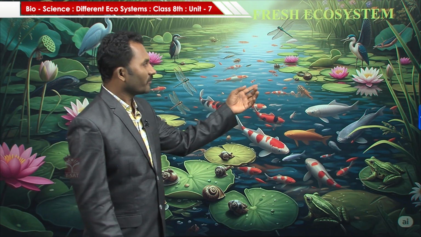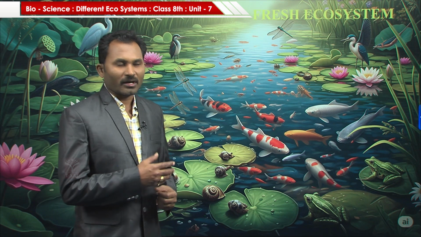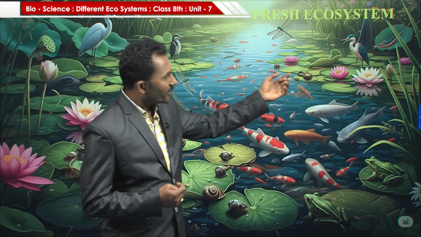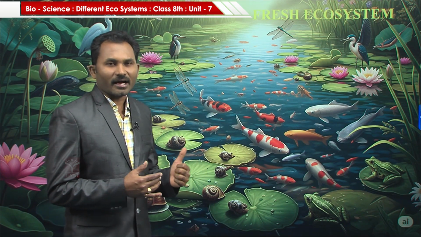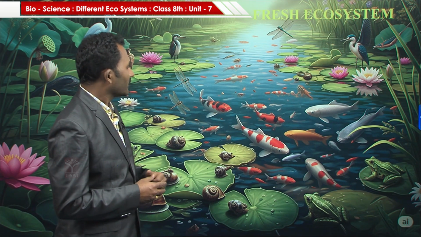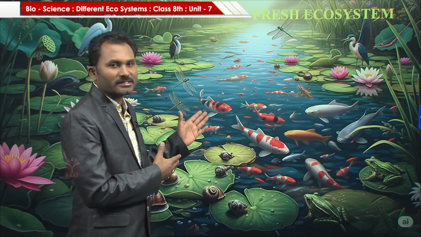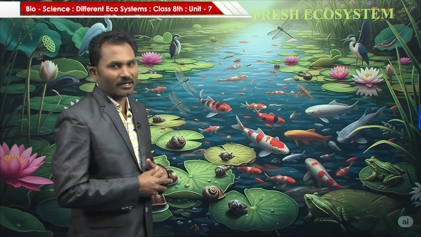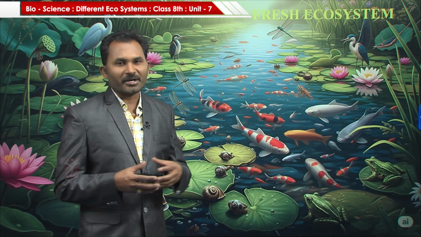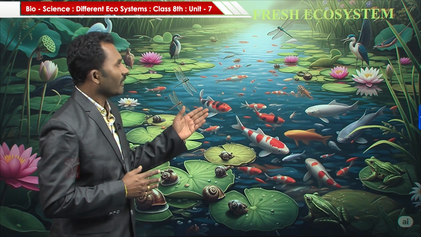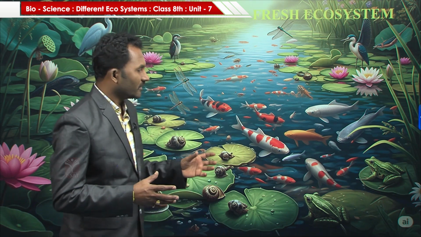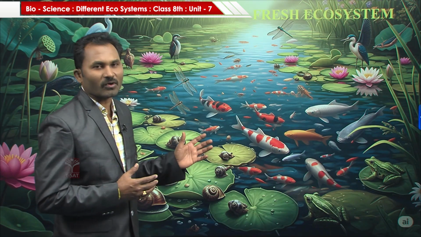And also you can see plants like water lily, lotus and grass, and you can see birds like crane and kingfisher. In this aquatic ecosystem, there are a number of insects, birds, plants and fishes present. They interact with each other, they depend on each other and combined they make a freshwater ecosystem.